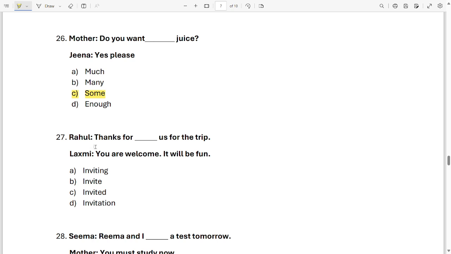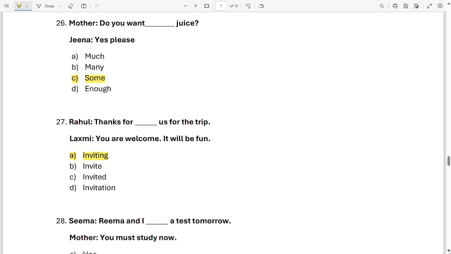Okay, next one. Rahul, thanks for dash us for the trip. Lakshmi, you are welcome. It was fun. Which word will come over here? Inviting, invite, invited or invitation. Which word? It is option A, inviting. Rahul will say, thanks for inviting us for the trip. Next sentence.